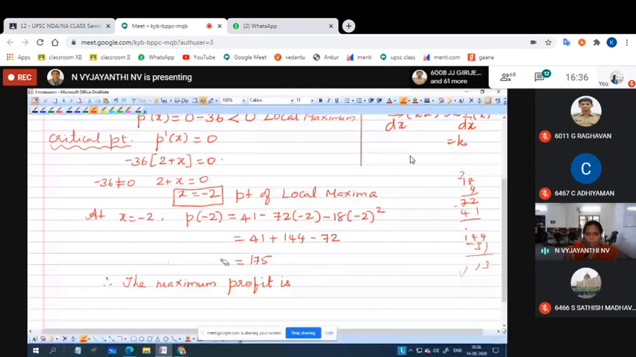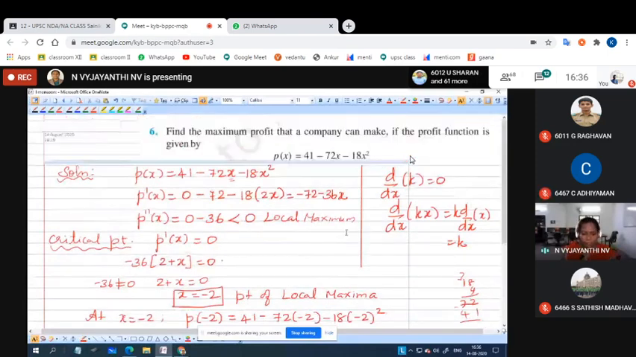P of minus 2 is equal to 113. So the maximum profit is rupees 113. So is the second derivative now comfortable for you? Yes, ma'am.